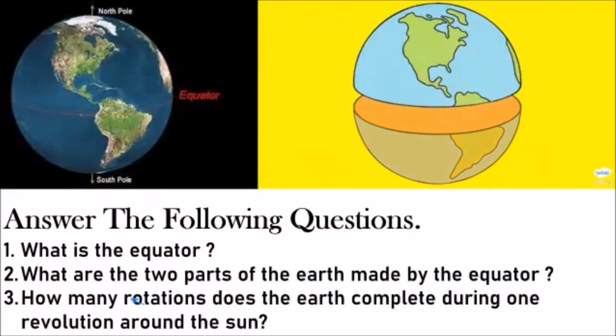So 365 rotations, but it rotates 6 more hours. But it's not exactly a whole rotation, because one rotation is equal to 24 hours. When 24 hours pass, one full rotation is done. So you should always keep it as 365 rotations. Yes, that's right. The earth does 365 rotations to complete one revolution around the sun.